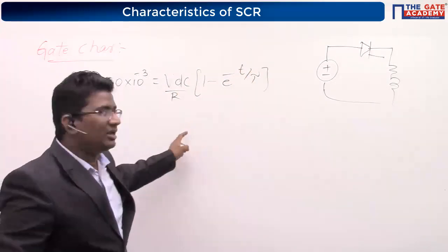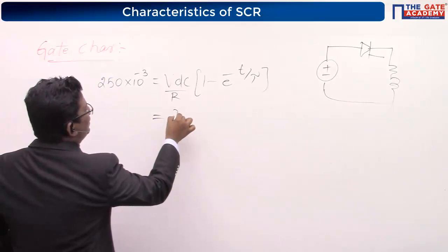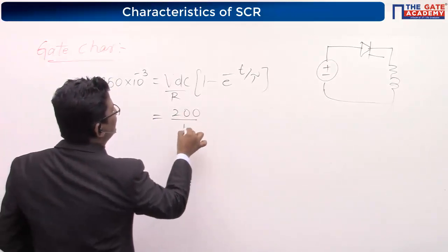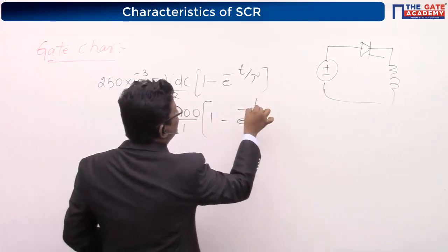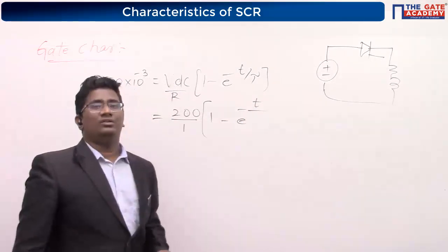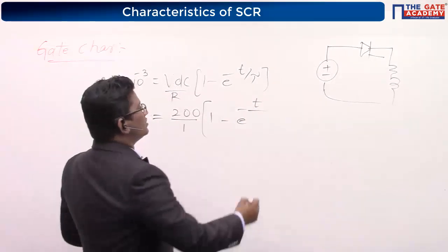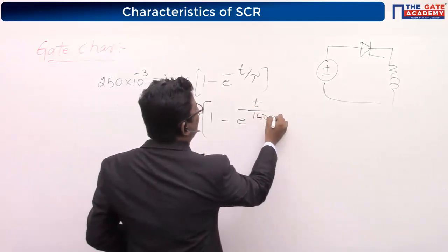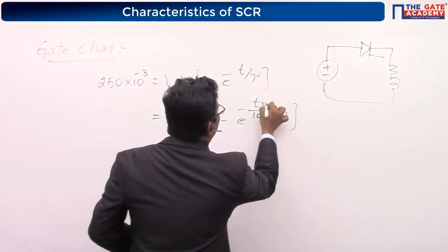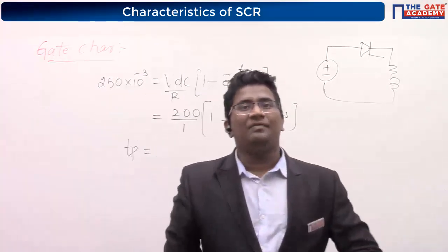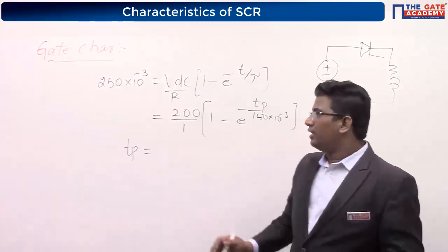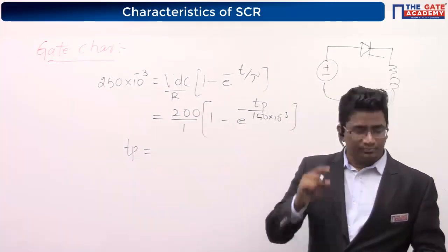Is this correct? Now tell me what is the input? 200. Resistance value 1 he has given. 1 minus e power minus t by tau, and what is the tau value? L by R, so 150 into 10 to the power of minus 3. Can you calculate from this what the TP value is?